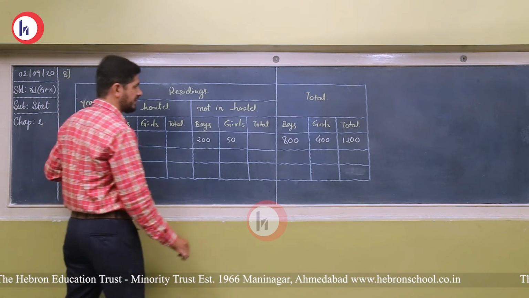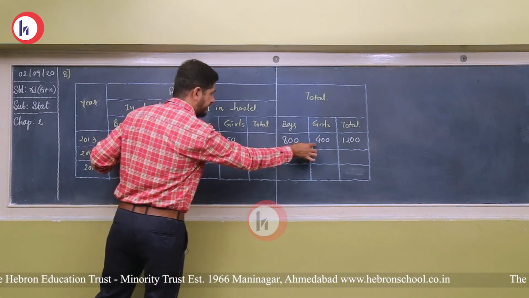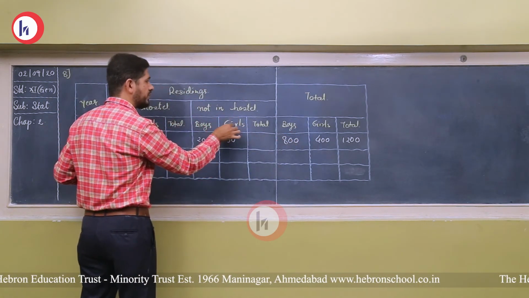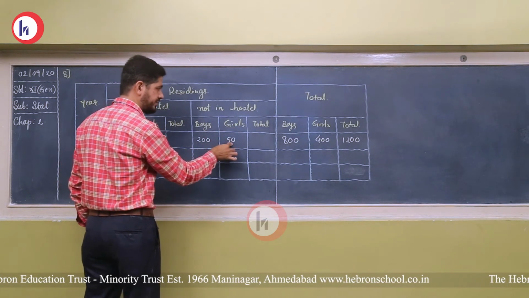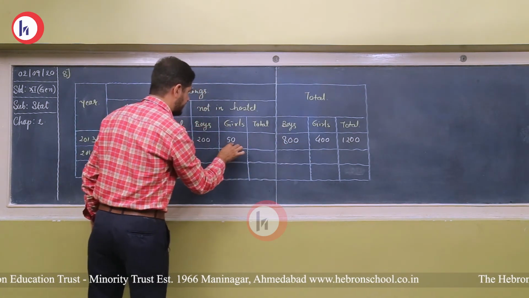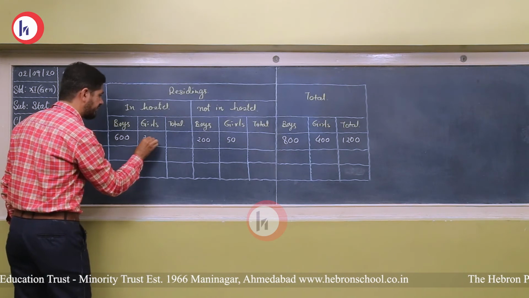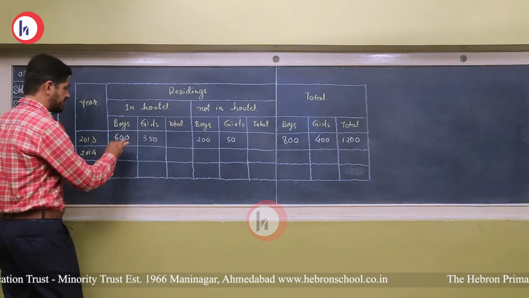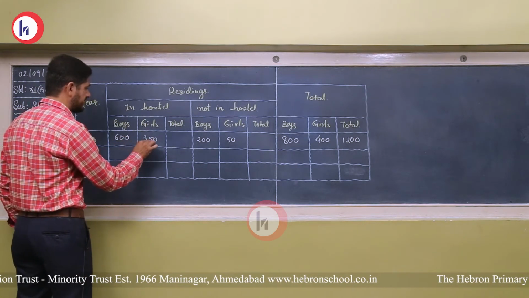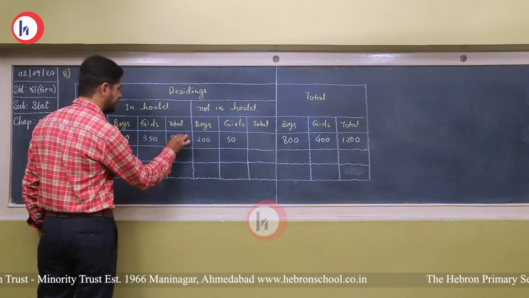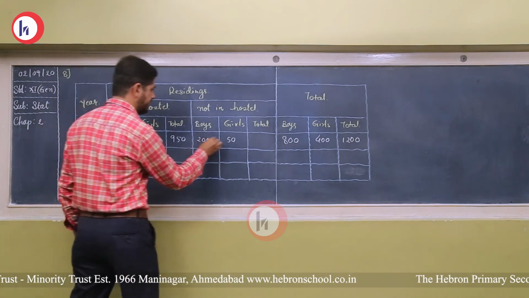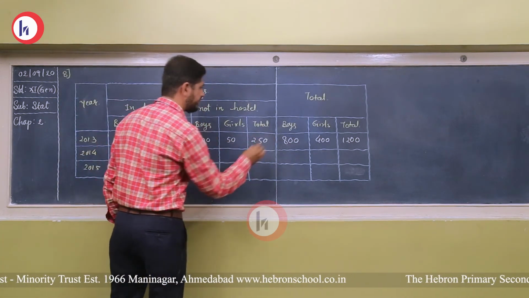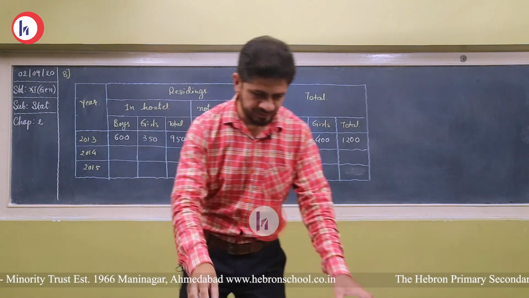Then the total number of girls is 400, and those not living in the hostel are 50. So 400 minus 50, 350 girls are residing in a hostel. Now the sum 600 plus 350, that is 950. 200 plus 50, that is 250.